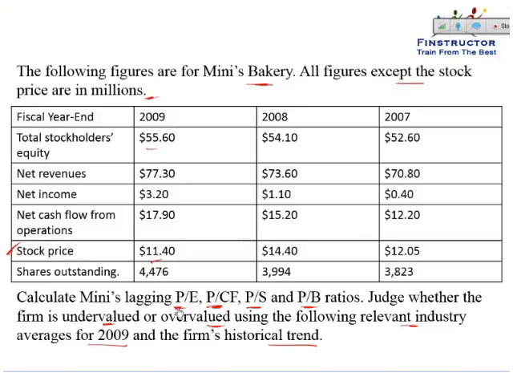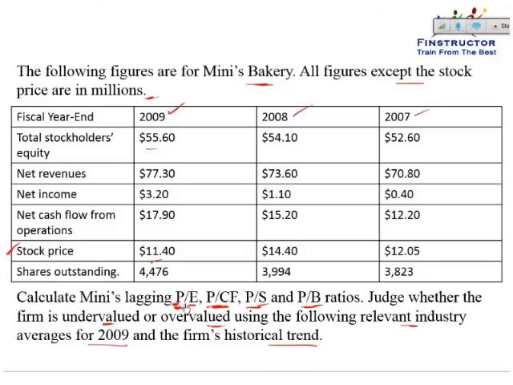So lagging multiples imply that the stock price would be the current stock price, whereas the earnings would be the previous year's earnings, or the cash flow would be the previous year's cash flow, or the sales per share, or the previous year's book value per share. If it was a leading P by E, then the current price divided by next year's earnings, or the next year cash flow, next year sales, is what we would imply. So let's do it for 2009, and we can similarly do it for 2008 and 2007.